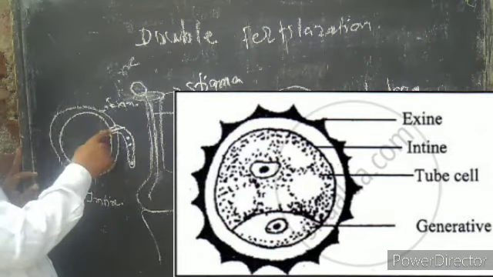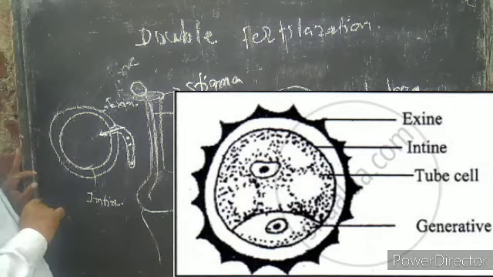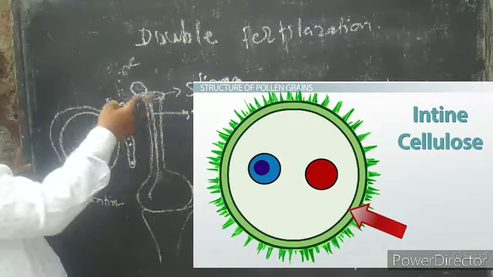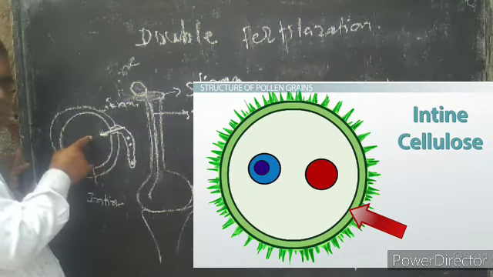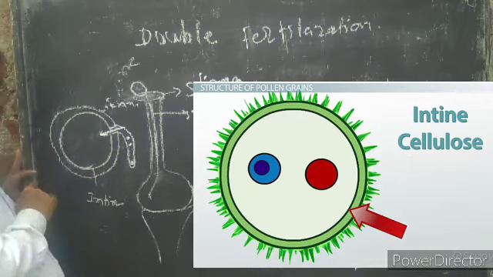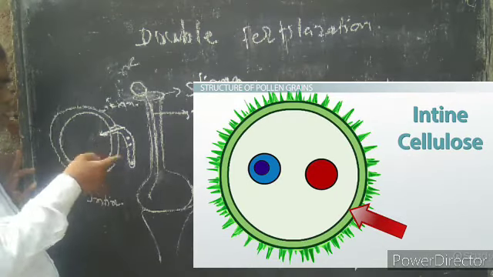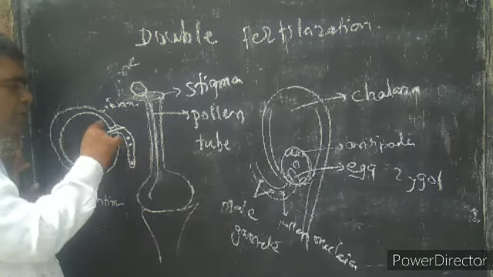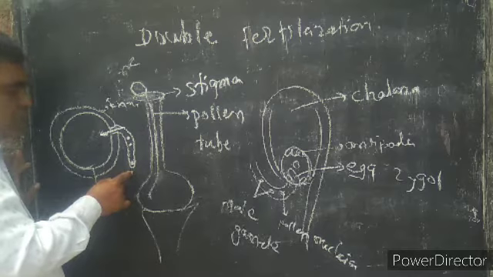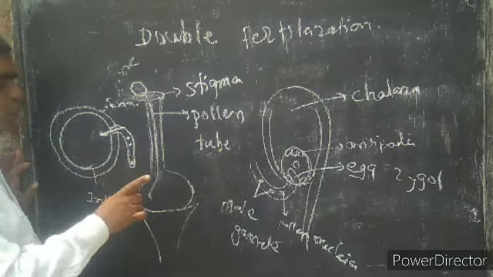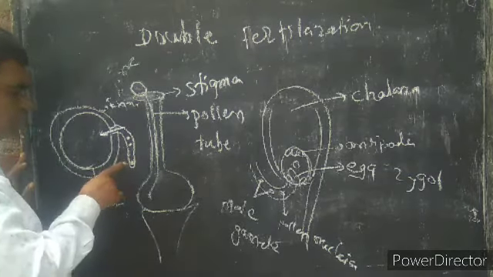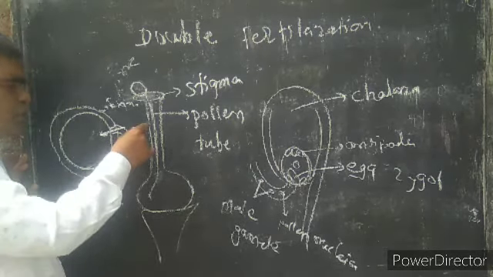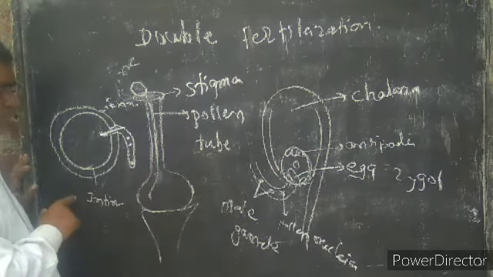In the exine, an opening is present, called a germpore. When the pollen grain is attached to the surface of the stigma, the sugary solution enters through this germpore. The exine is not affected, but the intine absorbs the sugary solution and a pressure is created, and from that a tube-like structure comes out. This tube is called the pollen tube, because it develops from the pollen grain, and it passes along the style.